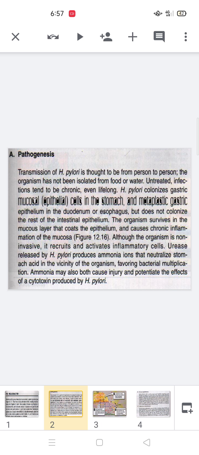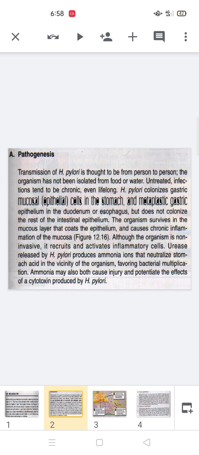Third, this microorganism produces urease. Now, this urease is an enzyme, and when it is produced within the gut, it increases the pH or makes the environment alkaline, and alkaline pH favors the growth of this microorganism.